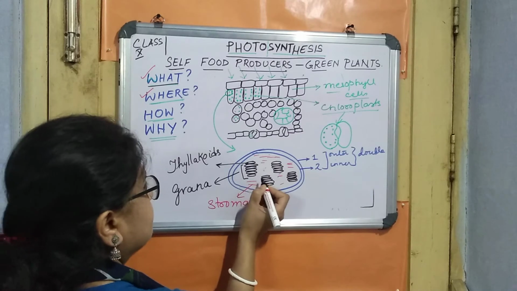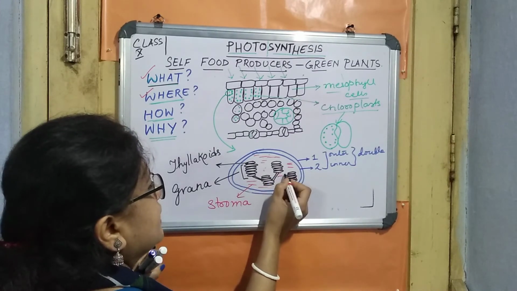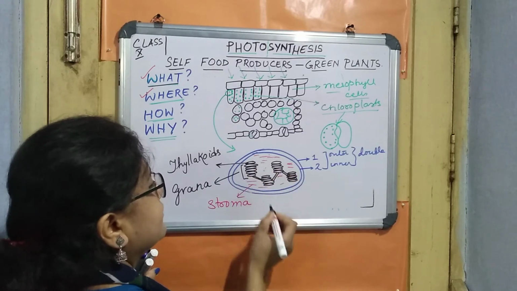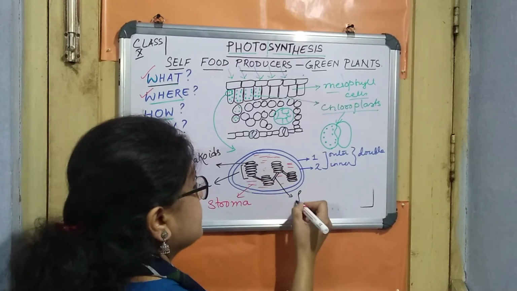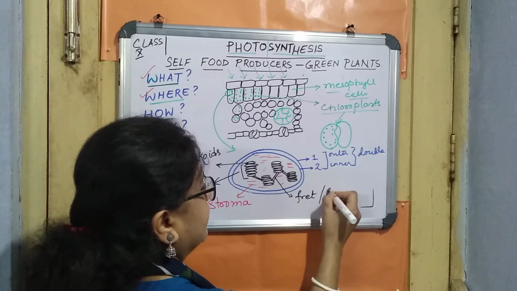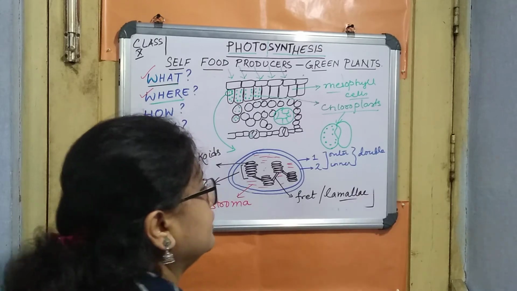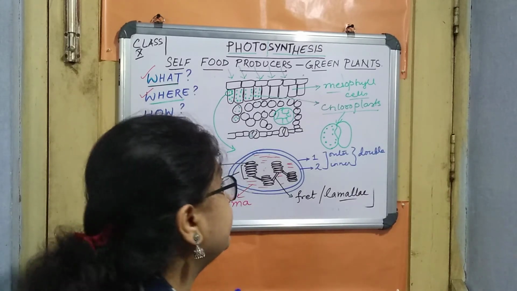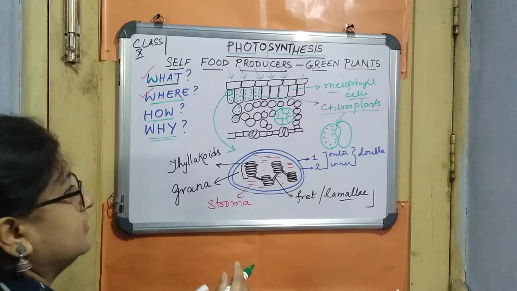Now, these stacks are interconnected to each other with these structures which are known as lamellae, or fret. I can also write over here lamellae. In some of the books it is named lamellae or fret.